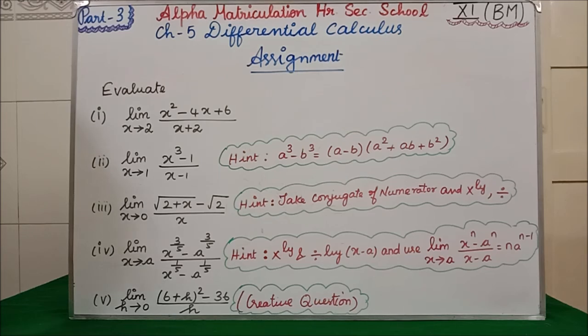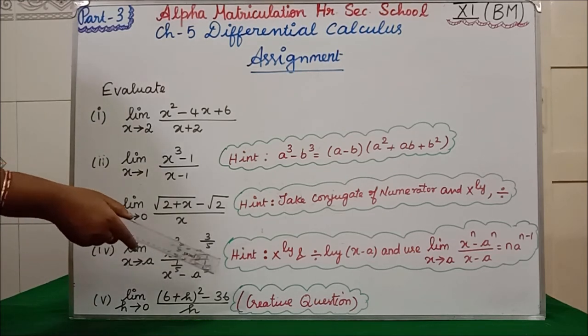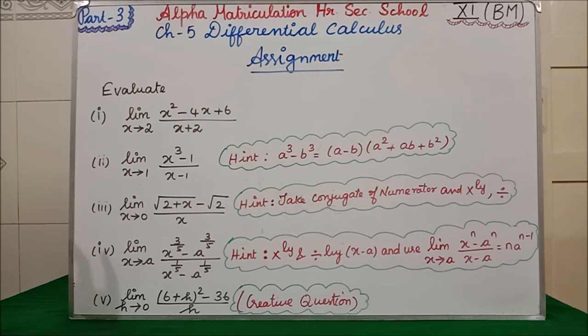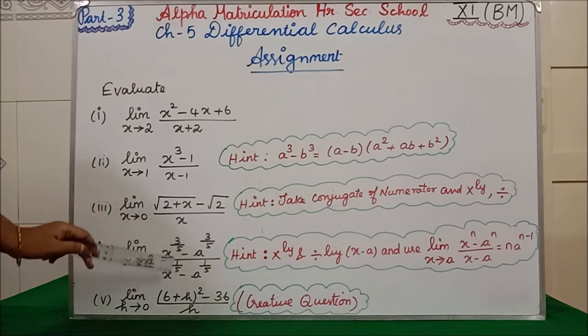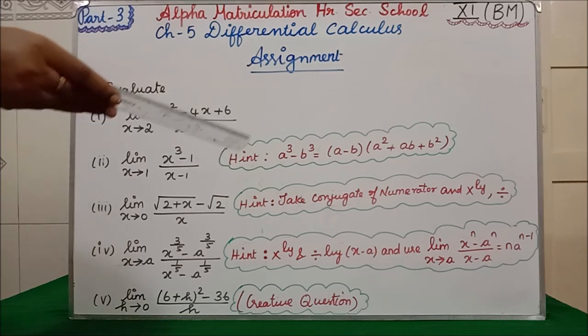Now, the fourth question is limit x tends to a, x power 3 by 5 minus a power 3 by 5, divided by x power 1 by 5 minus a power 1 by 5. See here, this form. In exercise 5.2, it is the same as the fifth question model. Both the powers are the same, so in the denominator we should have x minus a. See the formula that I have written at the last.